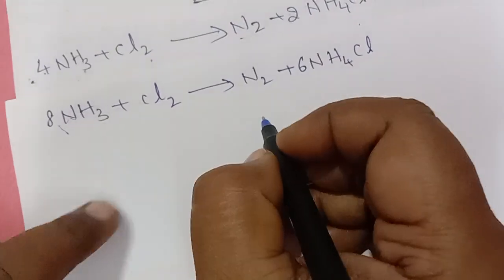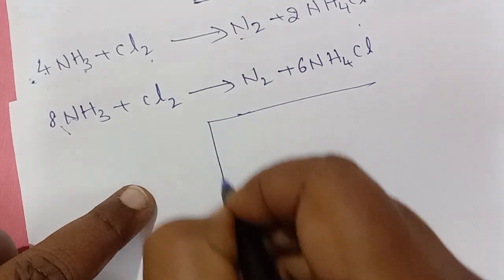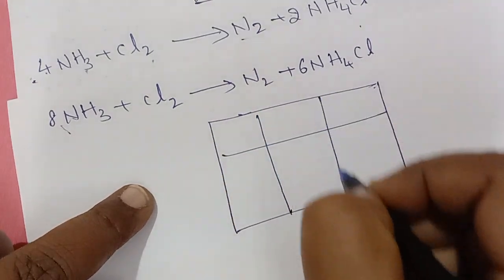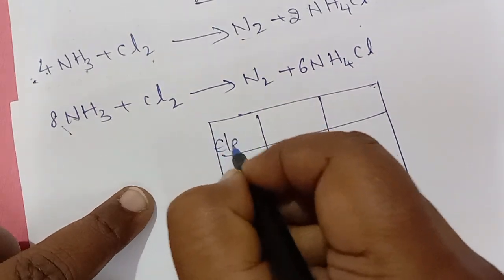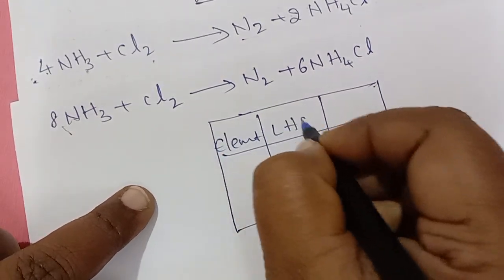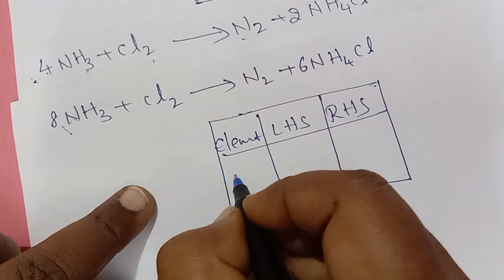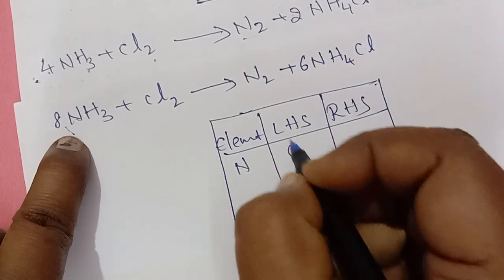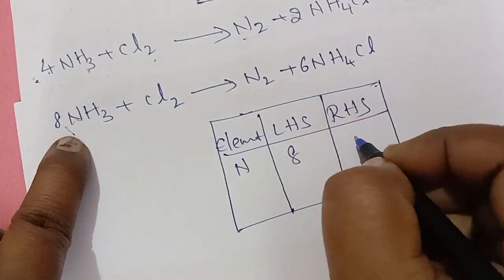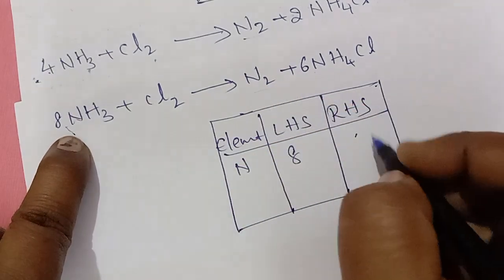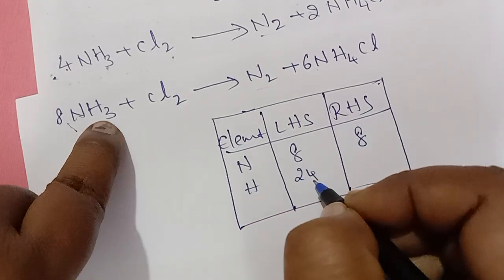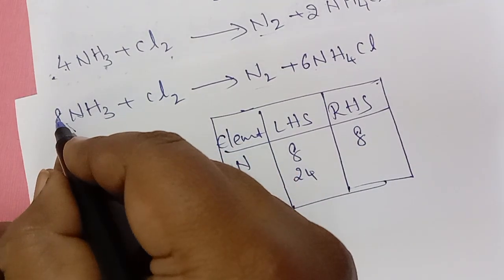Now we can balance it easily. Right? LHS, RHS. Nitrogen, I am taking nitrogens. 8. Here we have 2, 6, total 8. 6 plus 2, 8. Hydrogens, 24. 3 8s are 24.